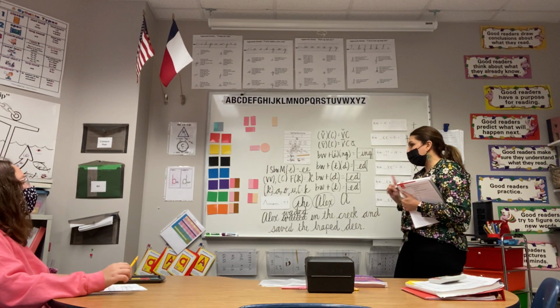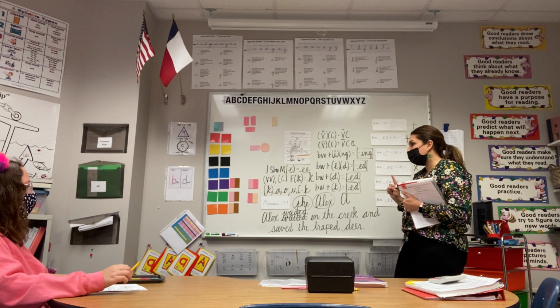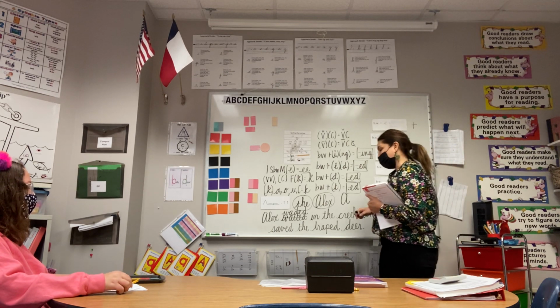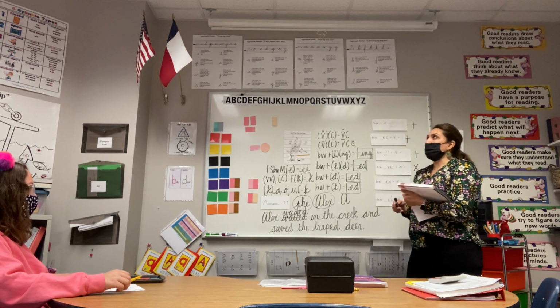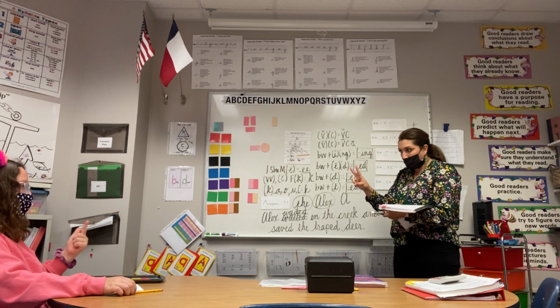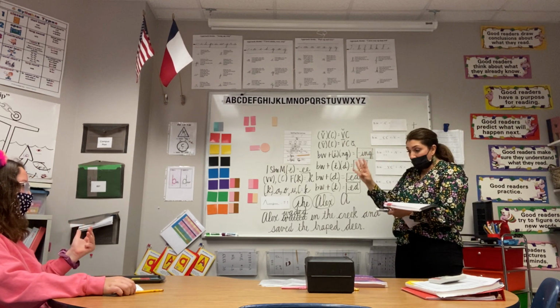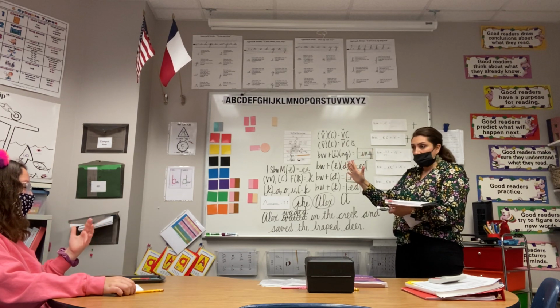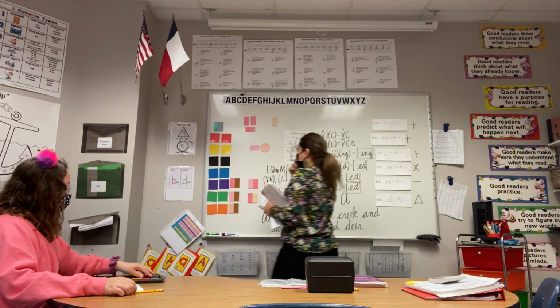Can you find one more word that we need to think about again? Trapped. Okay. So let's unblend trapped. There's 5 sounds. Okay, let's pull down our sound pictures.